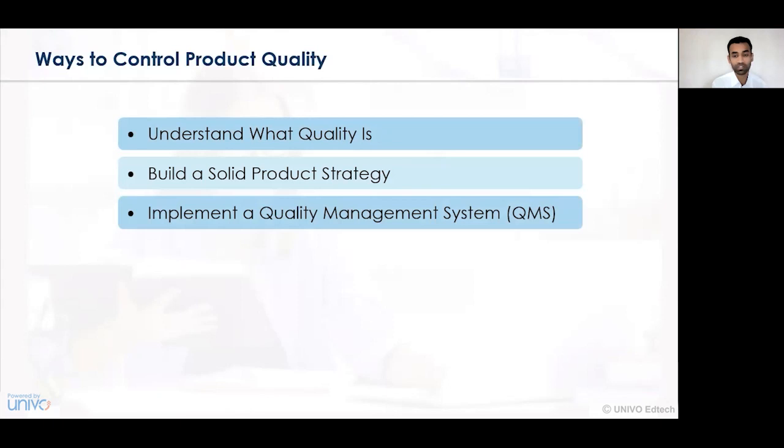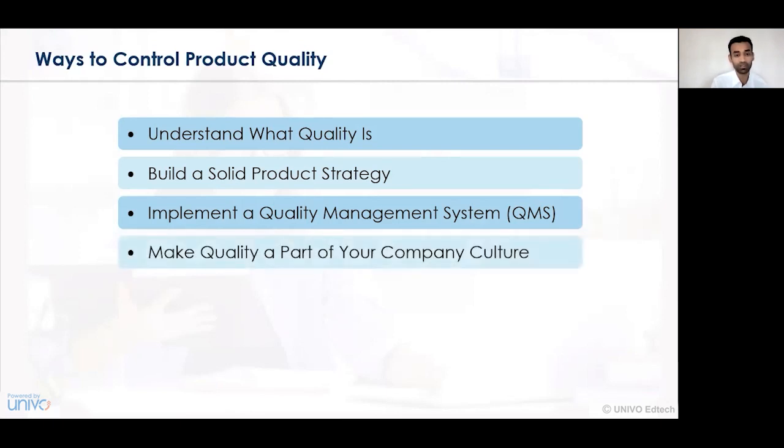Implementing a quality management system. When we have an effective quality management system in place in the organization, every product moving from one assembly line to another, one machine to another, is assessed and checked. Accordingly, on the basis of QMS, that is the quality management system, we can easily identify whether the product being created, or the raw material to finished goods being passed on, is of a qualitative nature or not. And hence having a quality management system is essentially important.